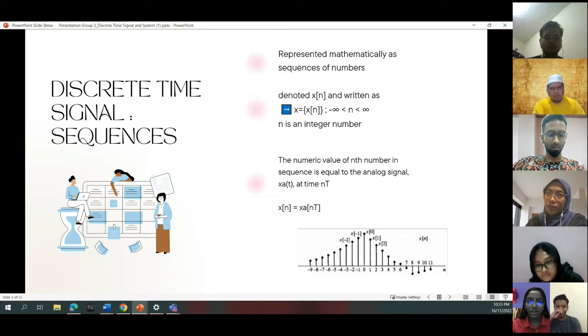The numeric value of the nth number in the sequence is equal to the value of the analog signal xa(t) at time nT. The equation is given below. The spacing T is called the sampling interval or sampling period. You can see in the diagram that when n equals 0, the discrete time signal will be x[0]. When n equals 1, the discrete time signal will be x[1], and so on.